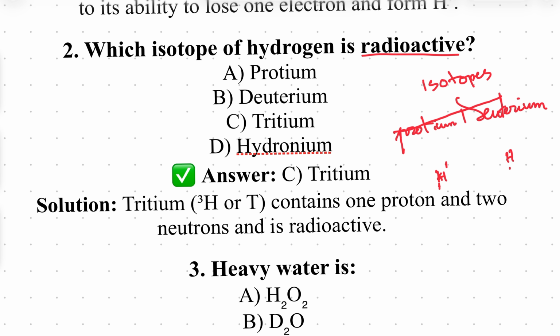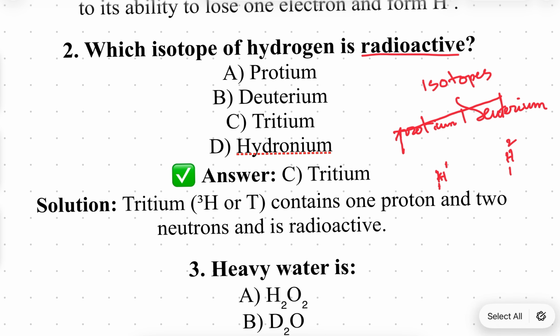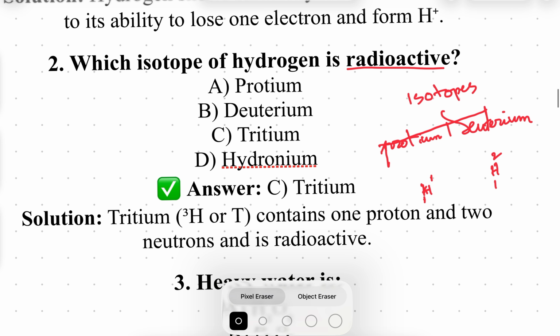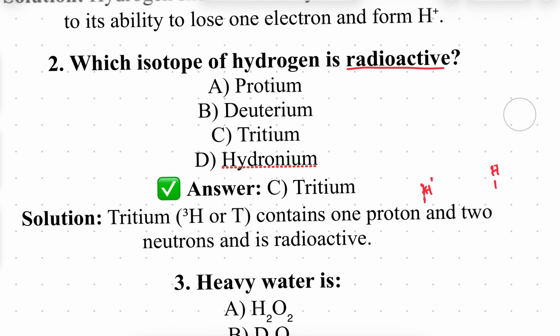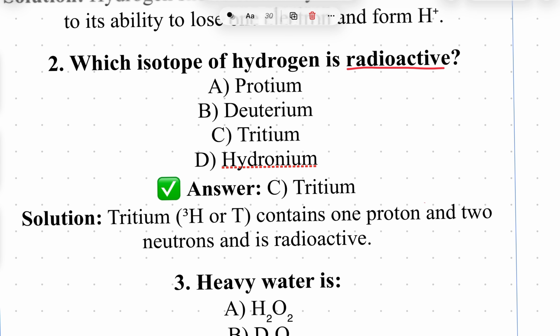Deuterium means atomic number 1, but here the mass is different. Yes, atomic number one. So I will write again.